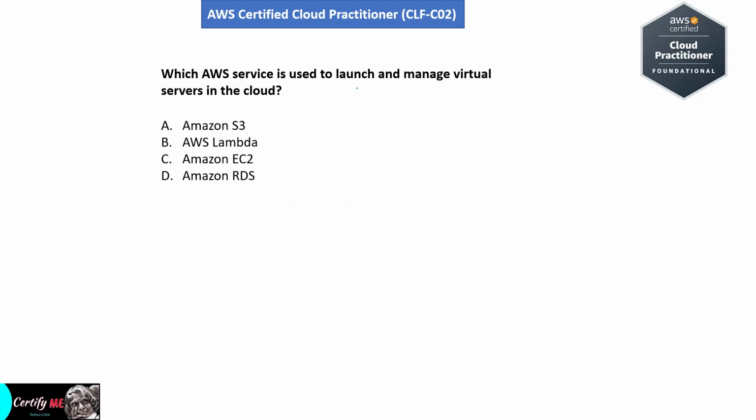Which AWS service is used to launch and manage virtual servers in the cloud? Option A, Amazon S3. Option B, AWS Lambda. Option C, Amazon EC2. Option D, Amazon RDS. So let's see each option. Amazon S3 is used for object storage service. AWS Lambda is a serverless computing service. Option C, Amazon EC2 provides scalable virtual servers for compute capacity. Option D, Amazon RDS, managed relational database service. So the correct answer for this question is option C, Amazon EC2.